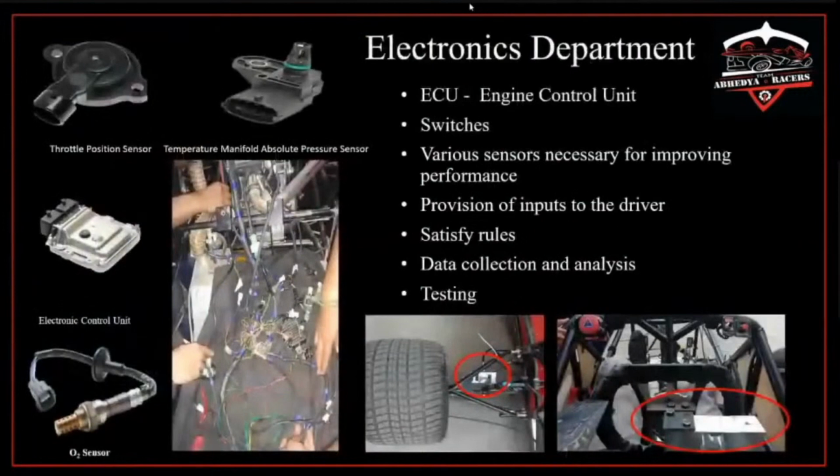Lastly, we have the electronics department. We have various sensors and switches placed on different sites for different purposes. The ECU, or engine control unit, collects data from all these sensors and changes the next input accordingly. Here we can see a throttle position sensor, TMAP sensor, also known as temperature manifold absolute pressure sensor, and O2 sensor. These sensors give us some important information which can be used for changing parameters.